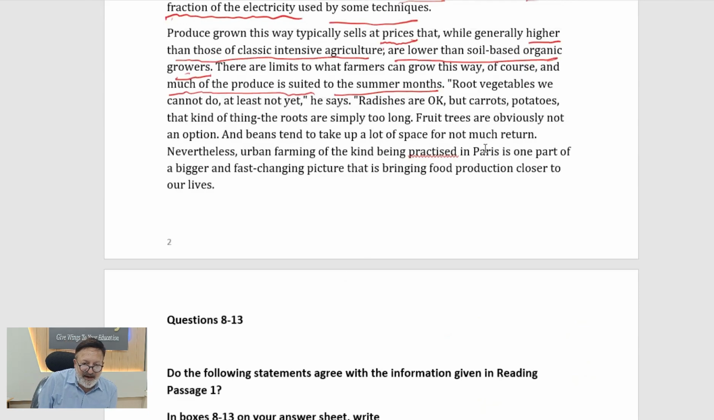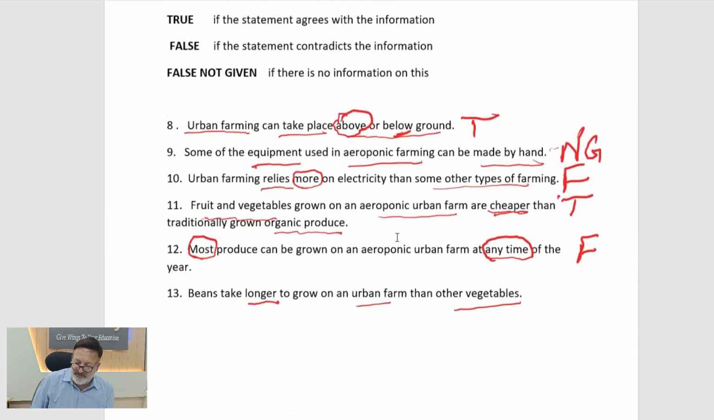Nevertheless, urban farming of the kind being practiced in Paris is one part of. So now nothing about beans. So beans, we had only this information in the passage: beans tend to take up a lot of space for not much return. So nothing about the question, longer to grow. So this again has to be not given, because not given, again, let me explain.